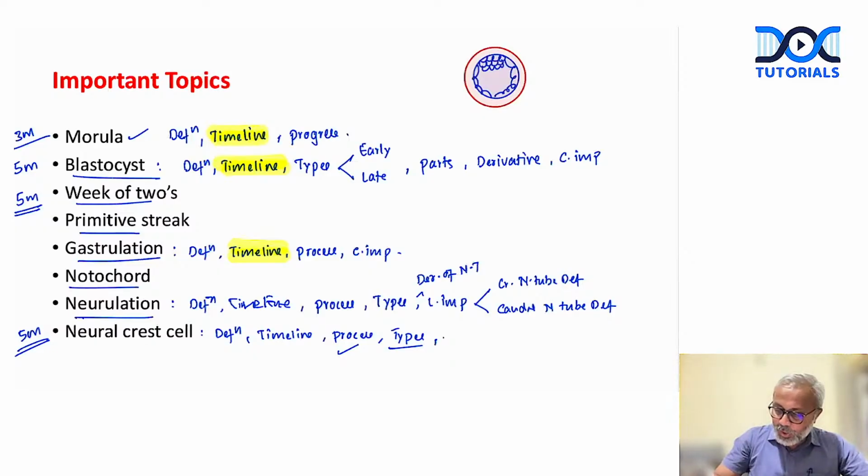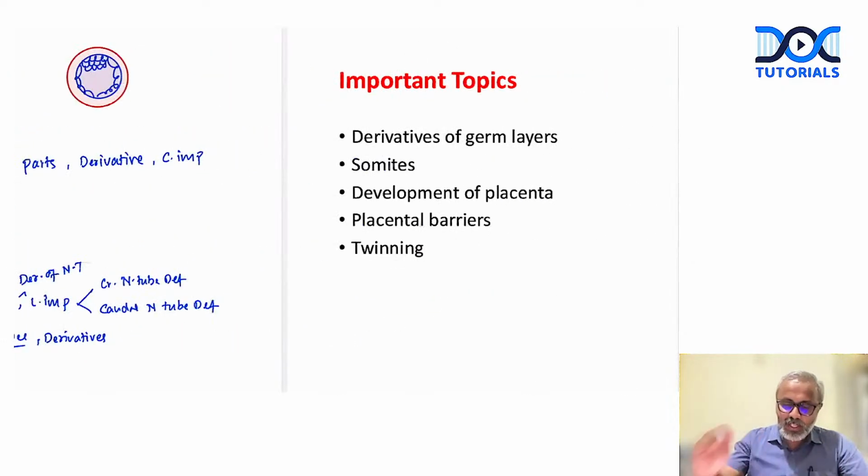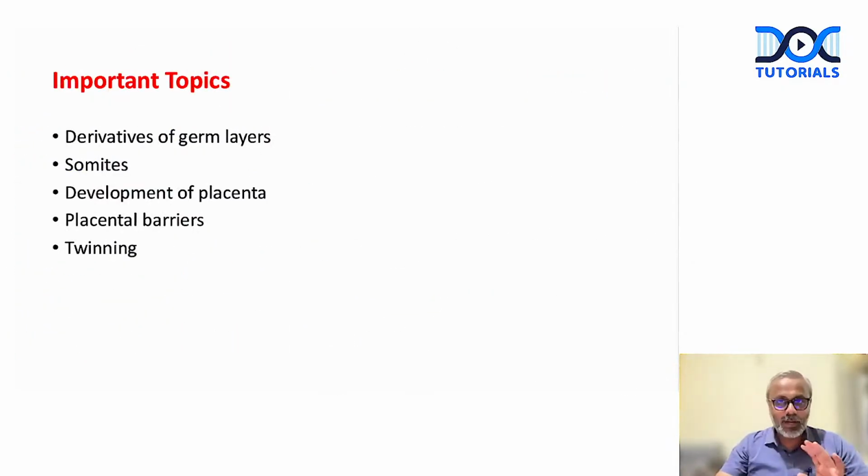Then we need to talk about the derivatives. When we talk about derivatives, we need to talk about derivatives of each group separately. What are the derivatives of cranial neural crest cells? What are the derivatives of truncal neural crest cells? Right? This is how we need to describe. Are we clear? So this is regarding the neural crest cells. Right? Done. This neural crest cell is also a favorite topic of your paper setters for MCQs.